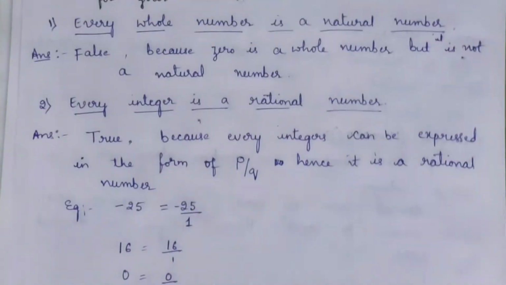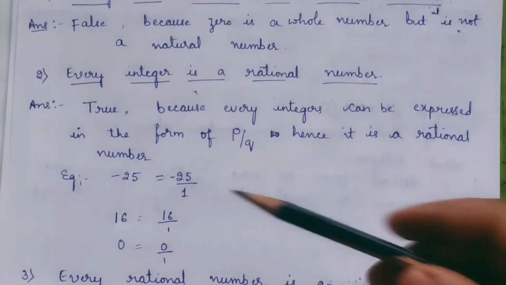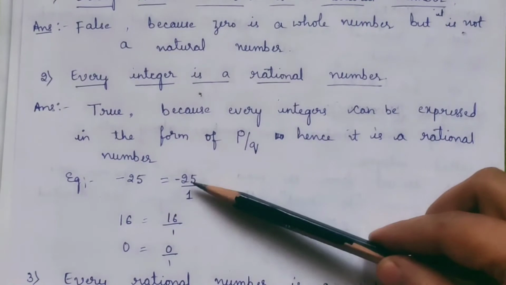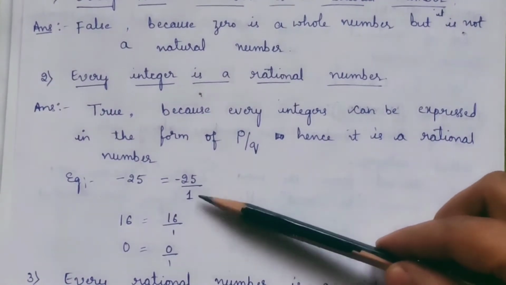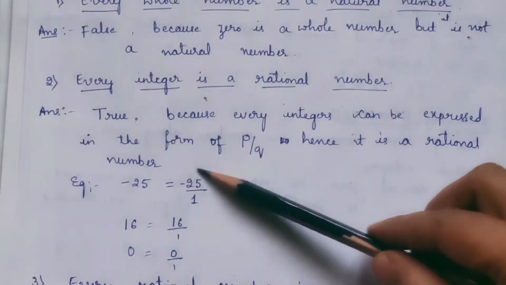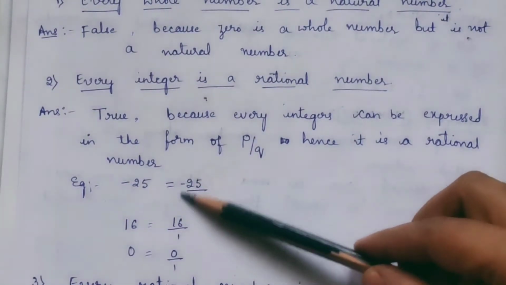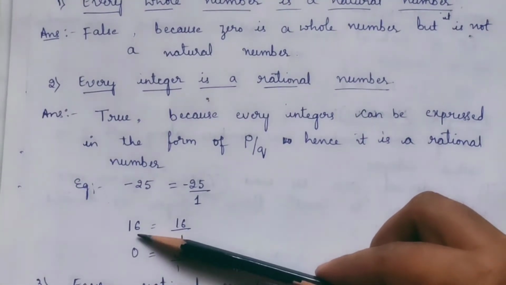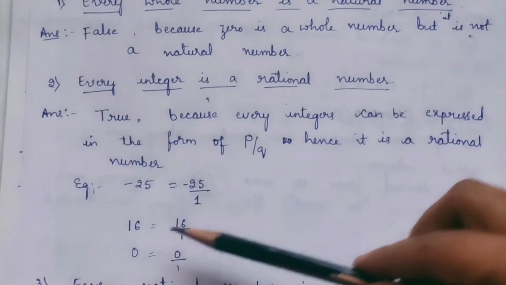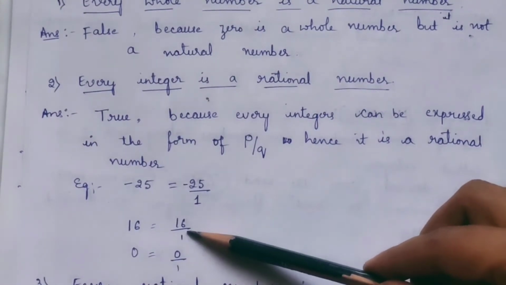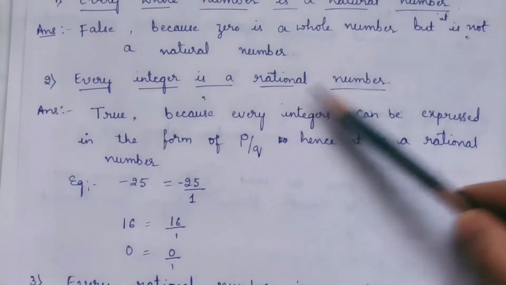Hence, it is a rational number. I have written one example, you can have a look. Minus 25 is an integer. This minus 25 can be written as minus 25 by 1, which is as good as minus 25 itself, isn't it? Here it is in the form of p by q. This is a rational number. If you write 16, 16 is an integer. As I said, integers contain both positive and negative numbers. This 16 can be written as 16 by 1. Again, it is a rational number.